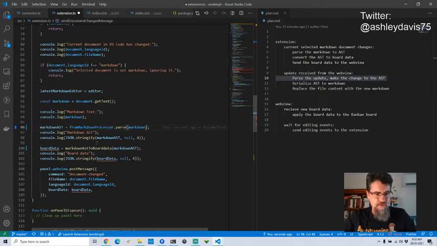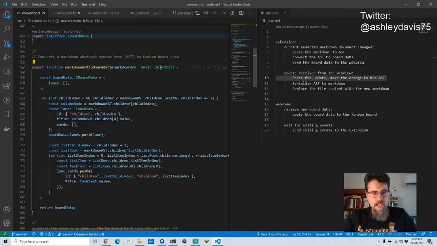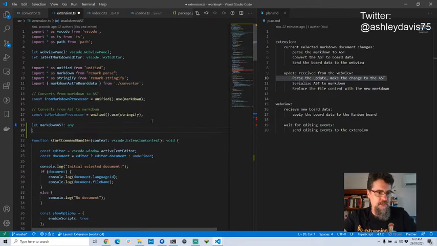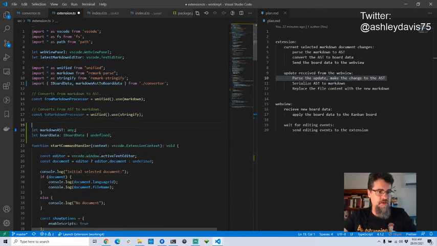Now board data is different. Board data, I know I control the types for board data. So I just want to see, an IBoardData, that's what that returns. So if I jump back to the top, I'm going to declare a global for board data. It can be a board data or undefined because it won't be set initially. And I'm going to import that automatically using Visual Studio.